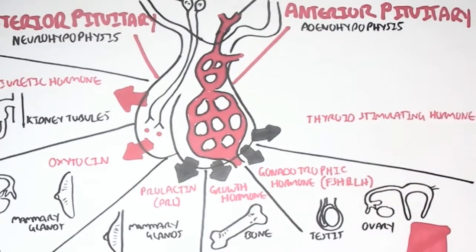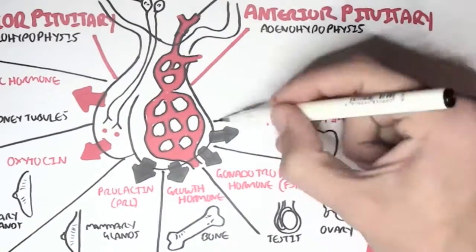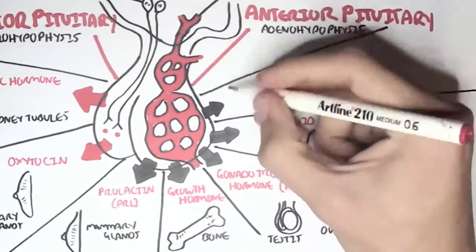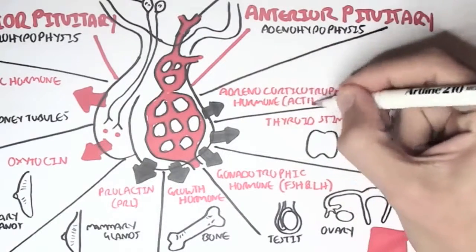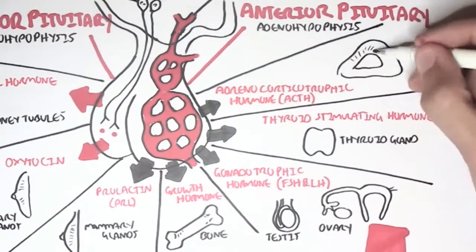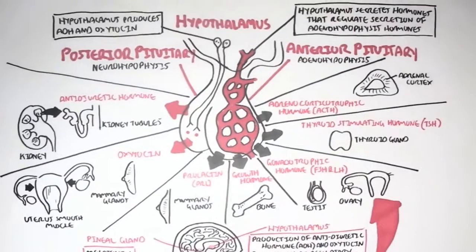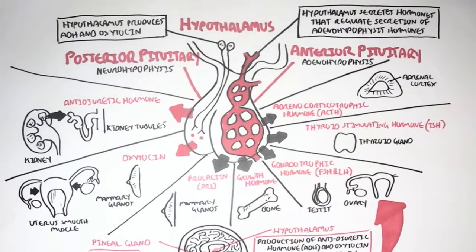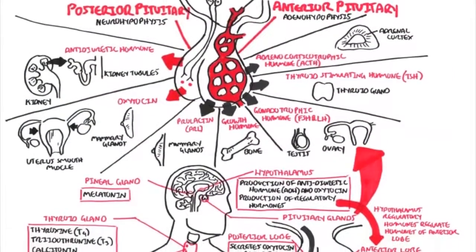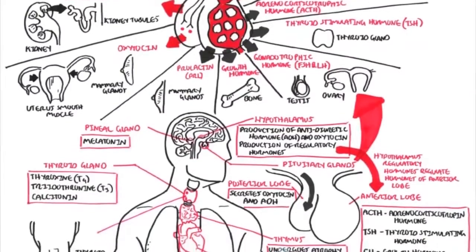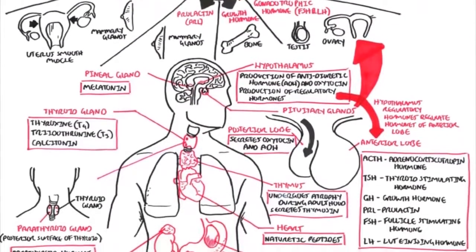The anterior pituitary can also secrete thyroid-stimulating hormone, which will stimulate the thyroid gland to secrete its own hormones. And finally, the anterior pituitary can also secrete adrenocorticotropic hormone, which will target the adrenal glands, and it will stimulate the release of cortisol, for example. So as you can see, the pituitary gland secretes a variety of hormones, and they're controlled in a very confusing manner. And I'll provide a video that looks in more detail at the pituitary gland.